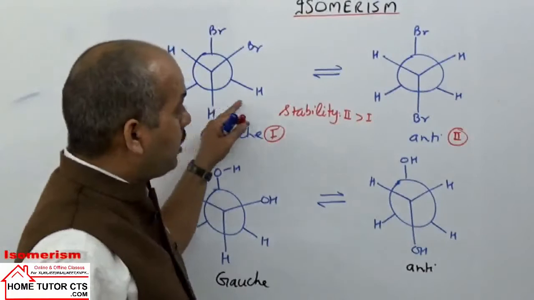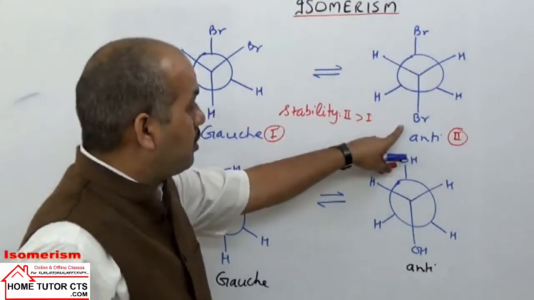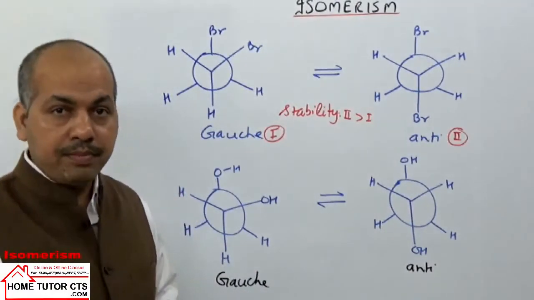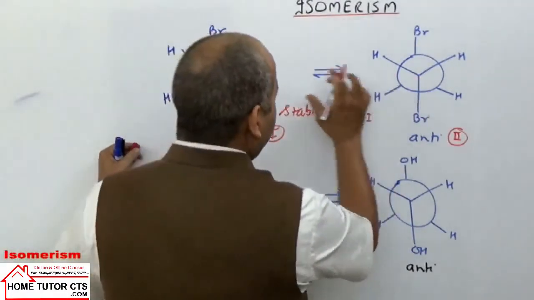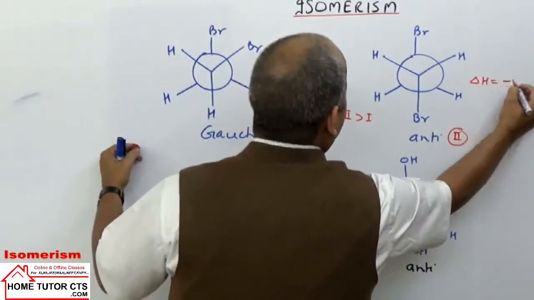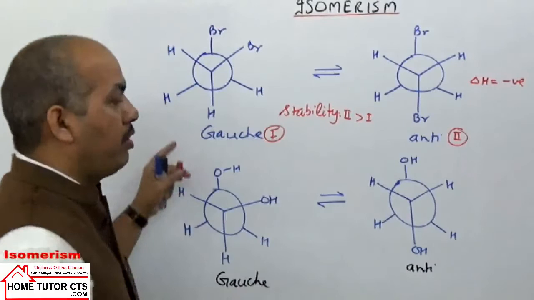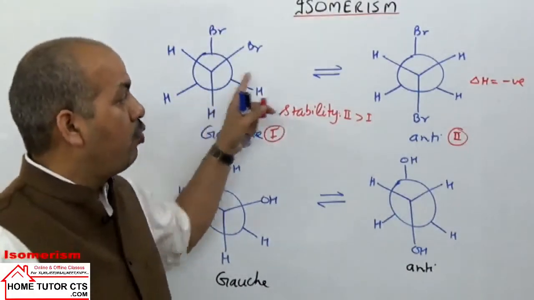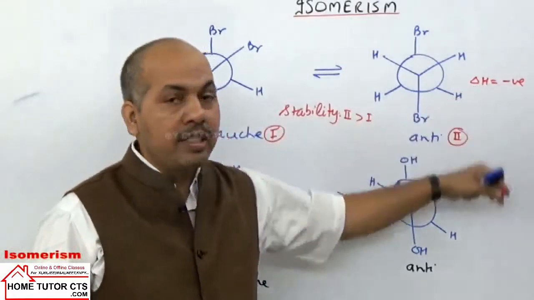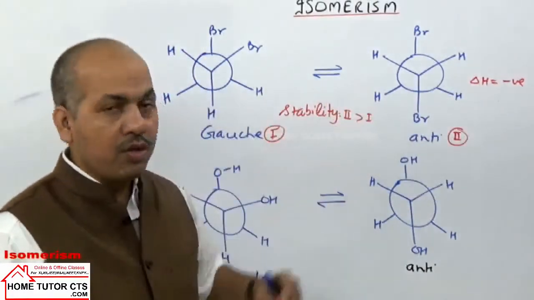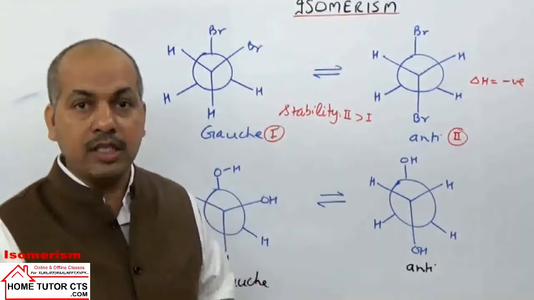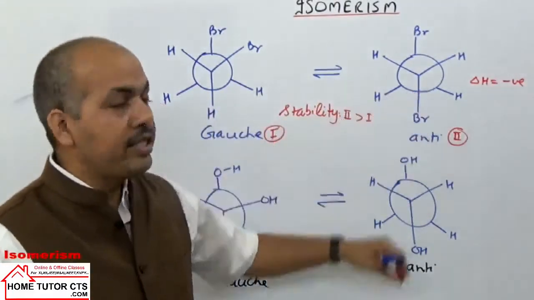Now when we have two forms at equilibrium and this form is more stable than this, so what happens if you cause a rise in temperature? Let us take for this reaction, for the forward reaction, what is the sign of delta H? Should be negative. When we have a less stable conformation converting to a more stable one, energy will be released. So when energy is released, delta H is negative for this reaction. The reaction becomes exothermic in nature. For this exothermic reaction, delta H is negative.